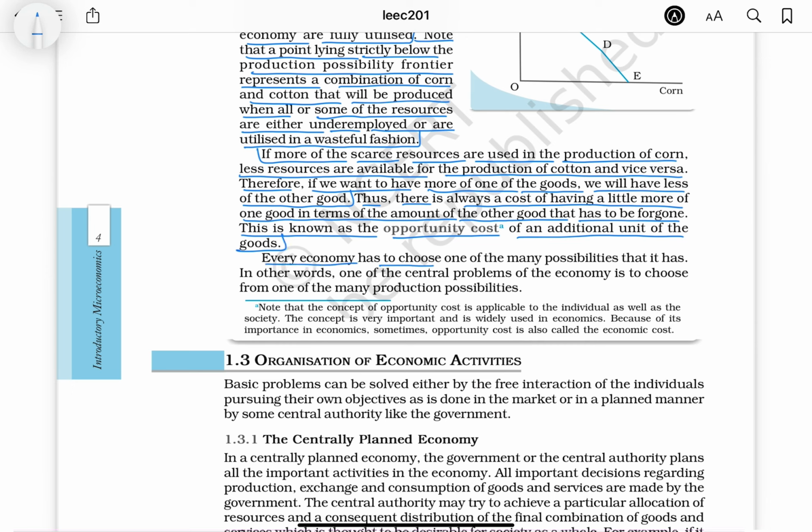Every economy has to choose one of the many possibilities that it has. In other words, one of the central problems of the economy is to choose from one of the many production possibilities.